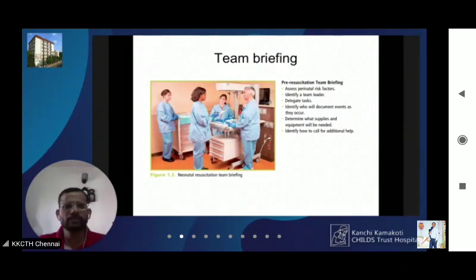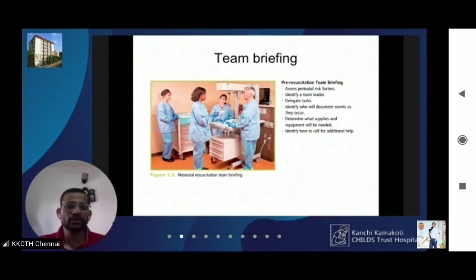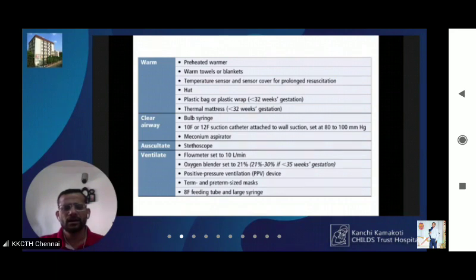Team briefing is where you discuss the plan for resuscitation. You assess the perinatal risk factors, identify a team leader, delegate the tasks, identify who will document events as they occur, determine what supplies and equipment will be needed, and identify how to call for additional help. So this is what team briefing is. Once the baby is born, you should not have confusion on what you have been assigned to. Somebody should take care of airway, somebody should do chest compression, and another should be preparing medications for administration if required.